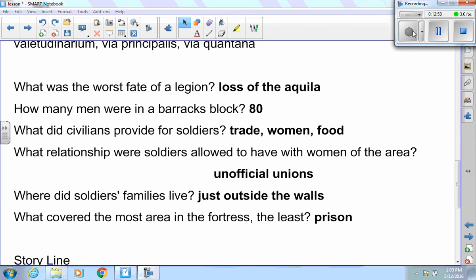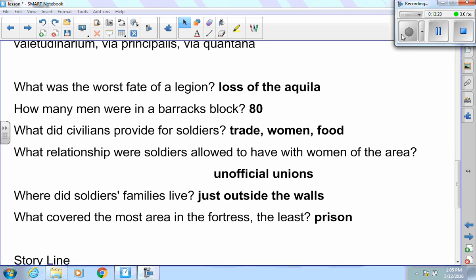How many men were in a barracks block? 80. The next question I asked was, what do the civilians provide for the soldiers? Trade in women and food. And he said, we'll give you grain if you need it. And he brought grain to the soldiers.